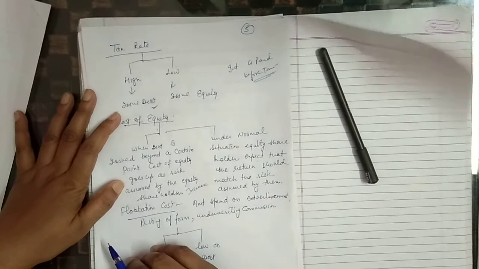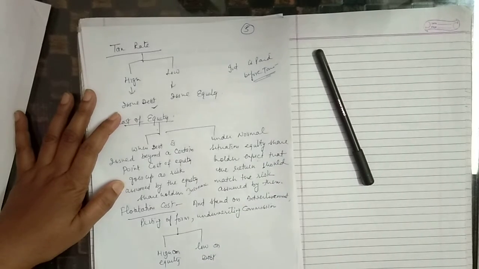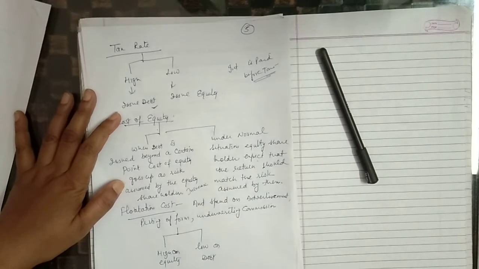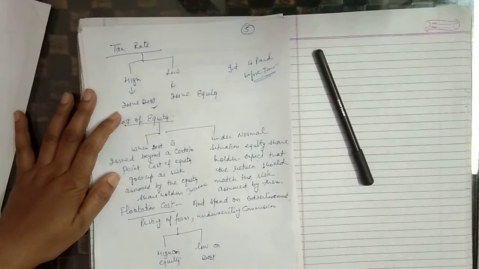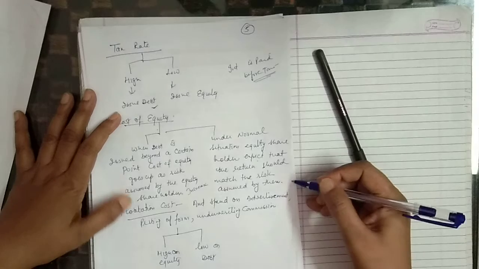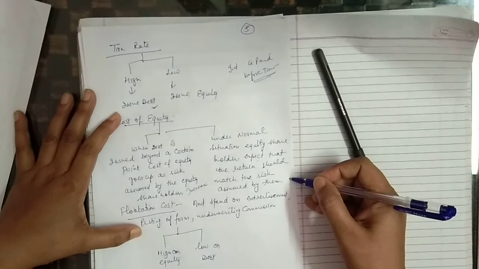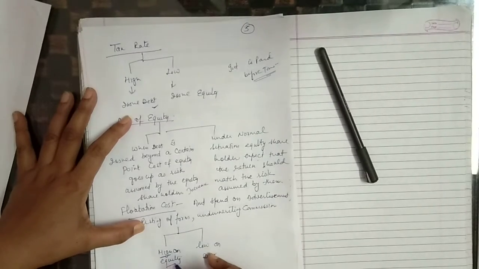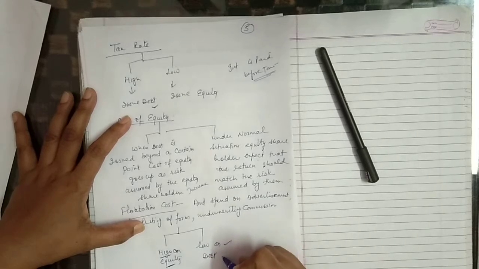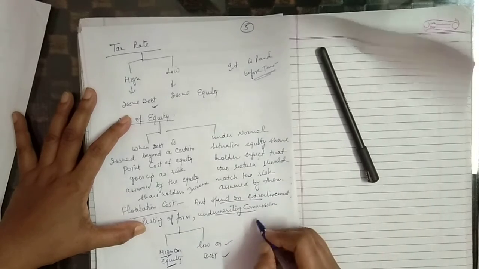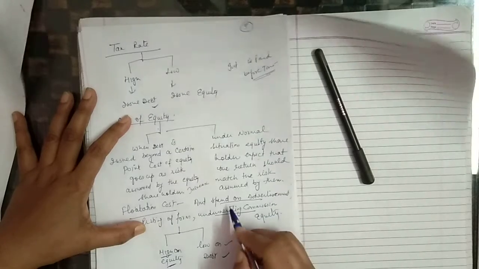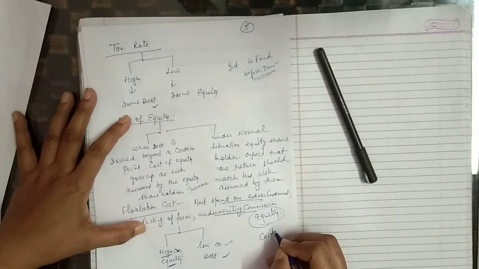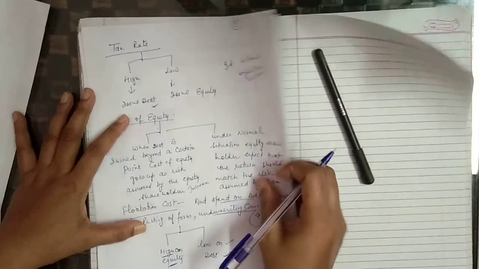Under normal situation, equity shareholders expect a particular amount of return that should match with the risk assumed by them. Flotation cost. Flotation cost means amount spent on the advertisement, printing of forms, underwriting commission. If flotation cost is low, then it should use debt. If flotation cost is high, then it should use equity. This cost depends upon equity. So if this cost is high, then it means equity is costlier. If equity is costlier, then company should use more debt.